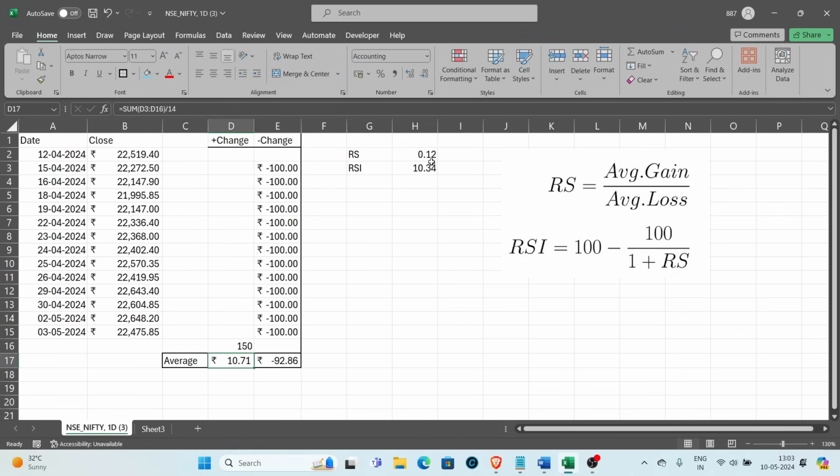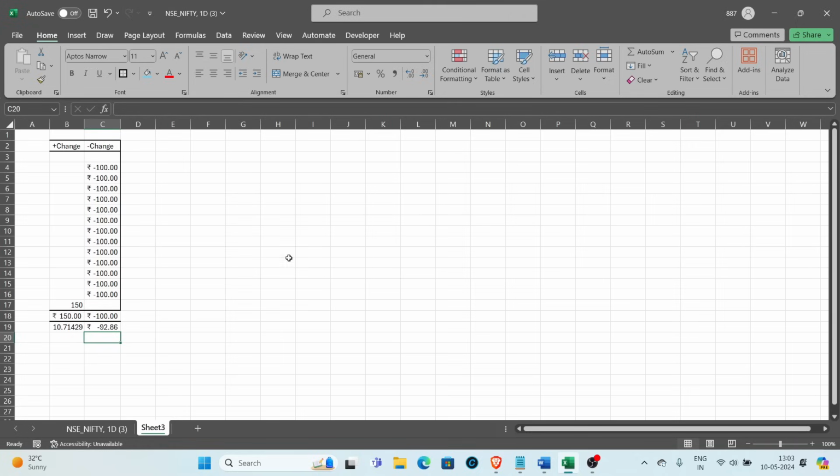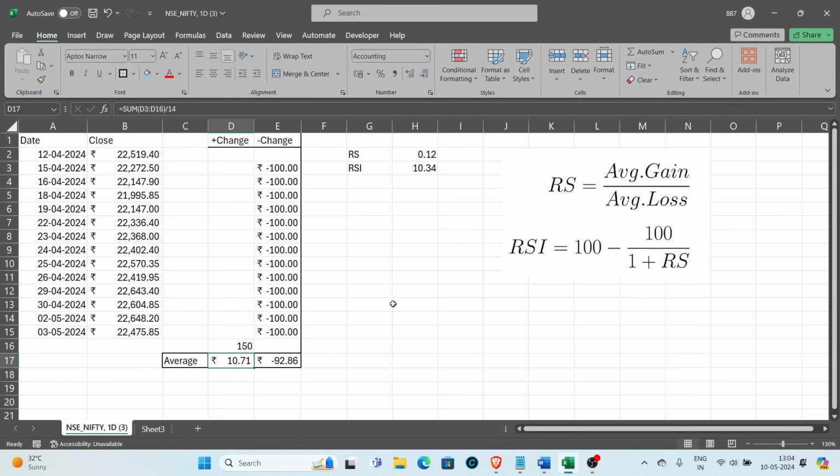Now you can see the RSI value has dipped to 10. Average gain is 10, average loss is 92, the same example we took here, so the RSI value has dipped to 10. Here we have 14 candles. On the 15th candle we get a value of 50, the 16th candle we lose 50, the 17th we get plus 50, the 18th we lose 50, and the 19th we get positive 50. Let's continue this and see what happens.